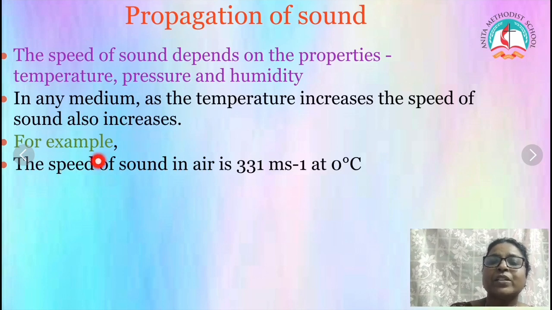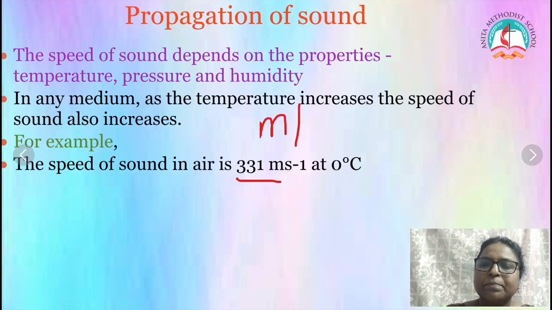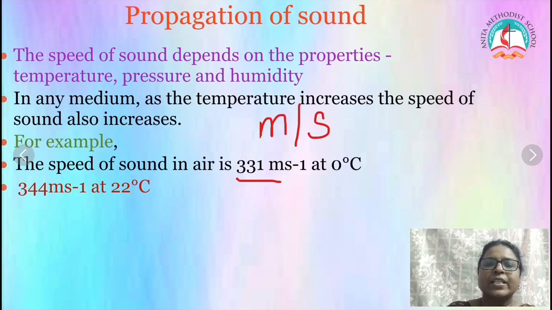So what is the speed of sound in air at 0 degrees Celsius? 331 meter per second. You can write meter per second as ms power minus 1 or m per s. But at 22 degrees Celsius, the speed of sound in air is 344 meter per second.